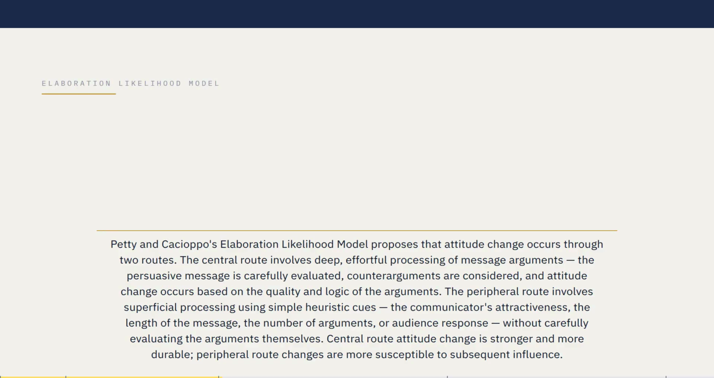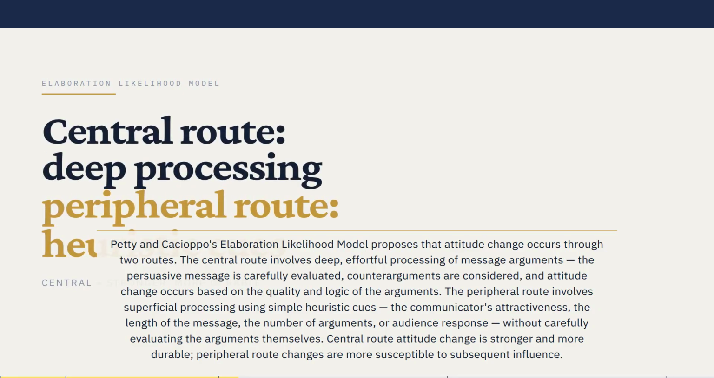Petty and Cacioppo's elaboration likelihood model proposes that attitude change occurs through two routes. The central route involves deep, effortful processing of message arguments. The persuasive message is carefully evaluated, counterarguments are considered, and attitude change occurs based on the quality and logic of the arguments. The peripheral route involves superficial processing using simple heuristic cues, the communicator's attractiveness, the length of the message, the number of arguments, or audience response, without carefully evaluating the arguments themselves. Central route attitude change is stronger and more durable. Peripheral route changes are more susceptible to subsequent influence.